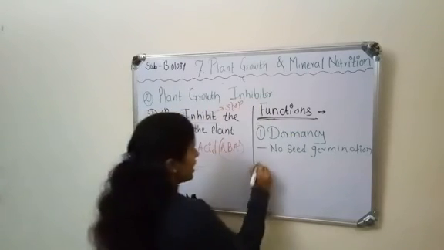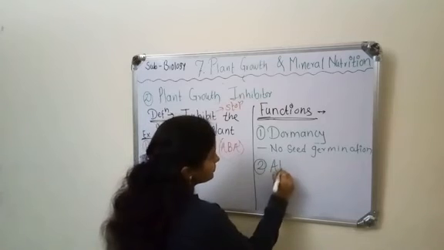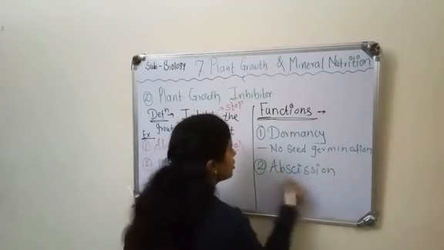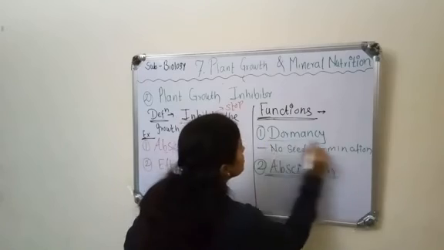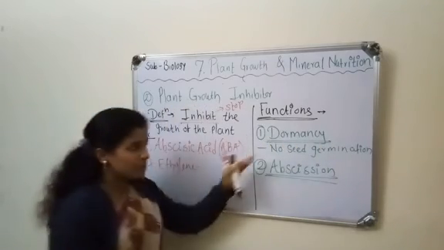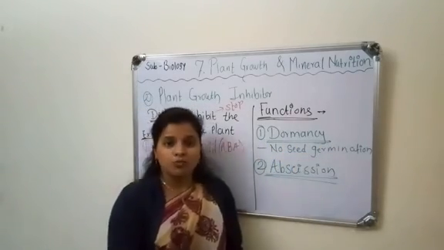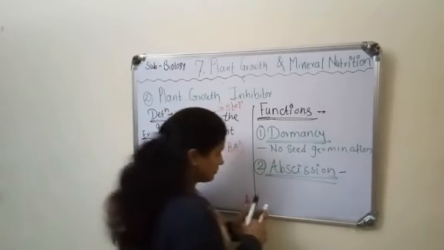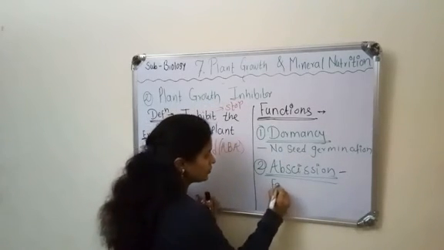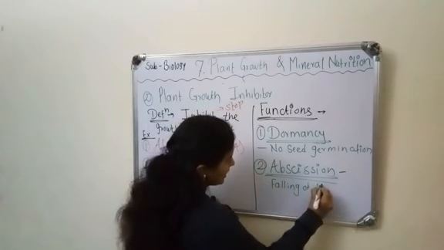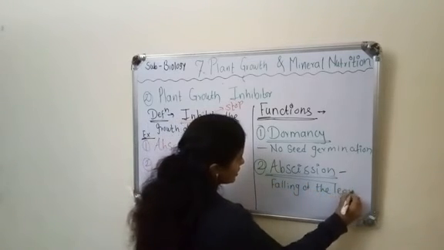Second is abscission. What is meant by abscission? Dormancy means no seed germination, and abscission means falling of the leaves.